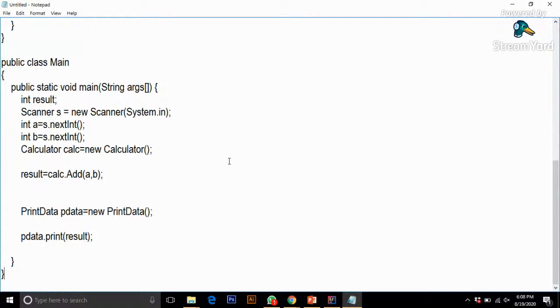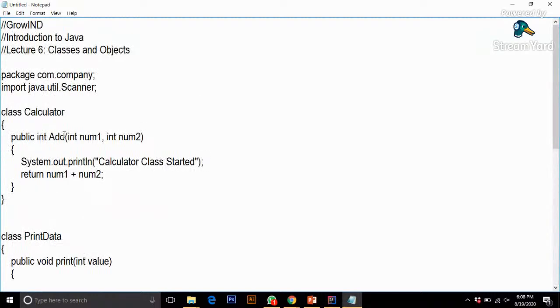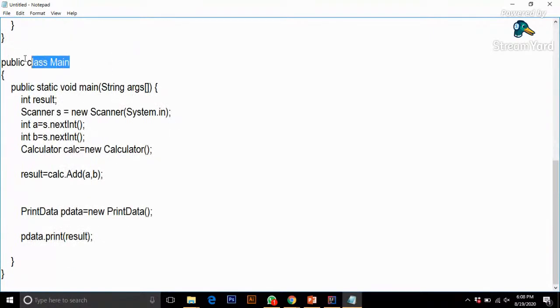First of all, notice we have three main classes over here. We have a class calculator, then a class print data, and then our main class. In the main class we have the method main.